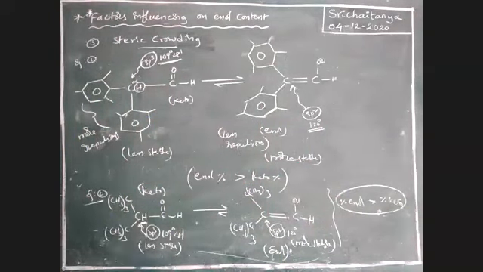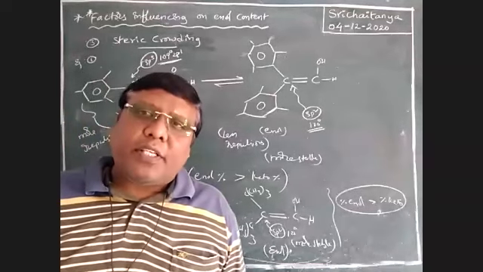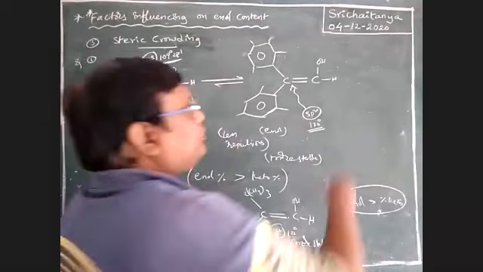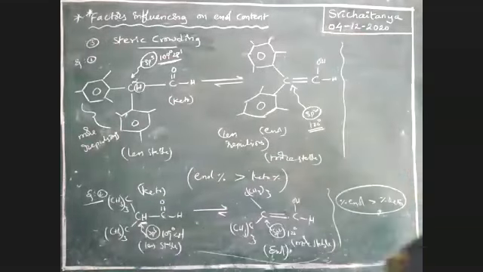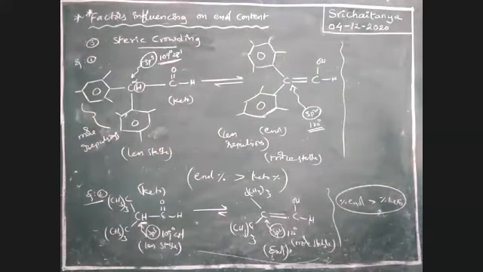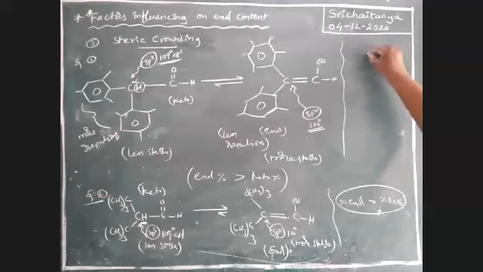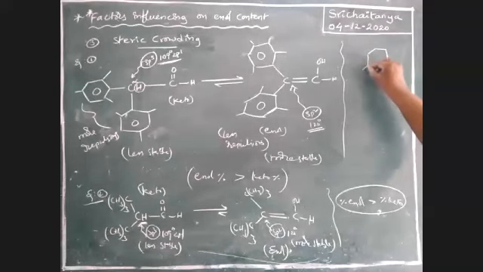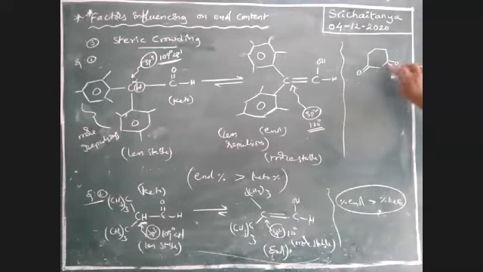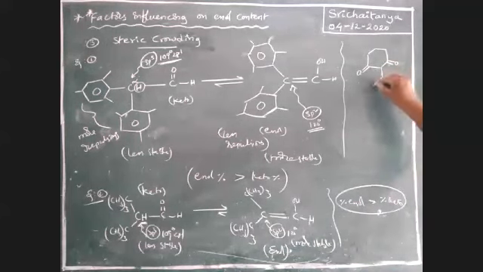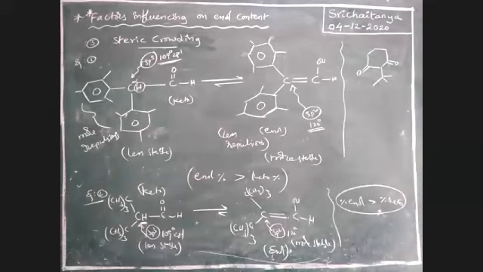Okay, but here also some exemptions are there. See here, boys. I am writing double bond O, double bond O. This is the structure I am taking. The hydrogen attached to the alpha carbon is the alpha hydrogen.